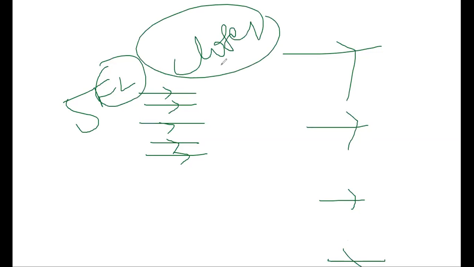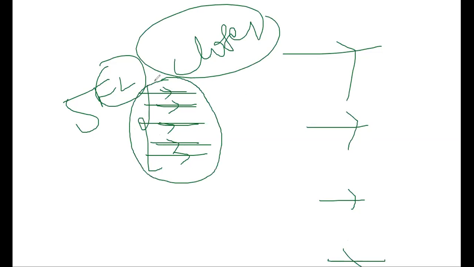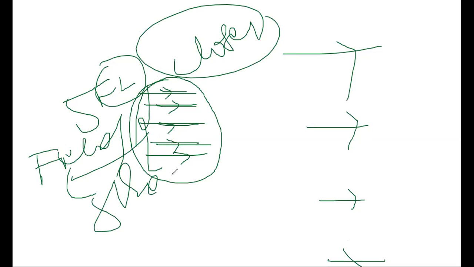See here, the magnetic field lines are closer to each other. This magnetic field line is very close to this one, and this one is very close to this. They are very much closer to one another. So if the magnetic field lines are closer to one another, then the field strength is more.